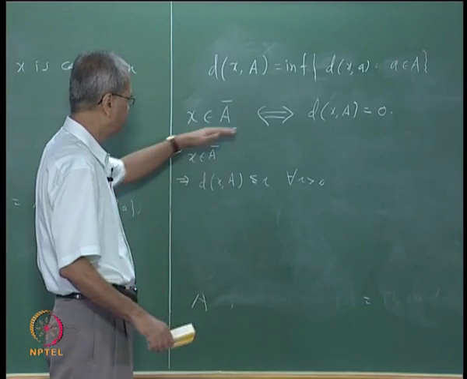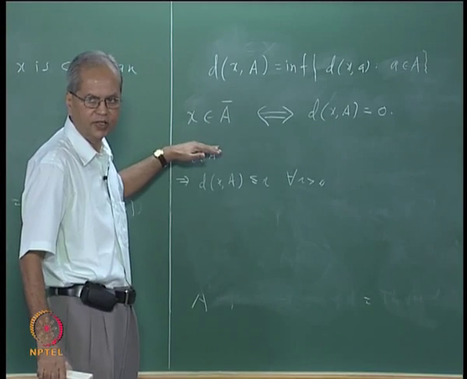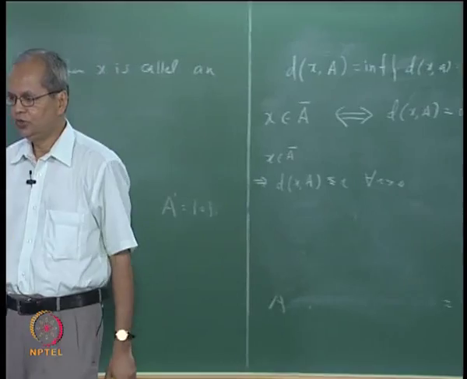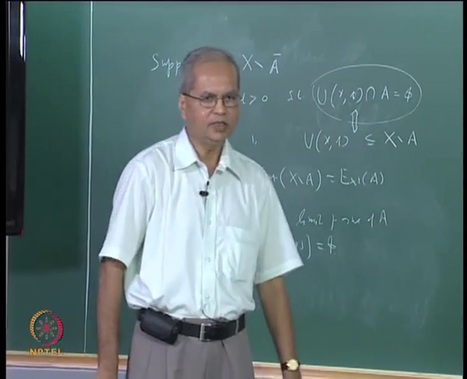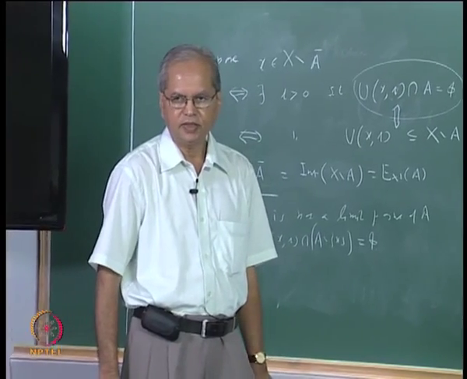So try to write this proof on your own, but this is a good characterization of the closure. To decide whether a point belongs to the closure or not, it is equivalent to saying that its distance from the set A is 0.